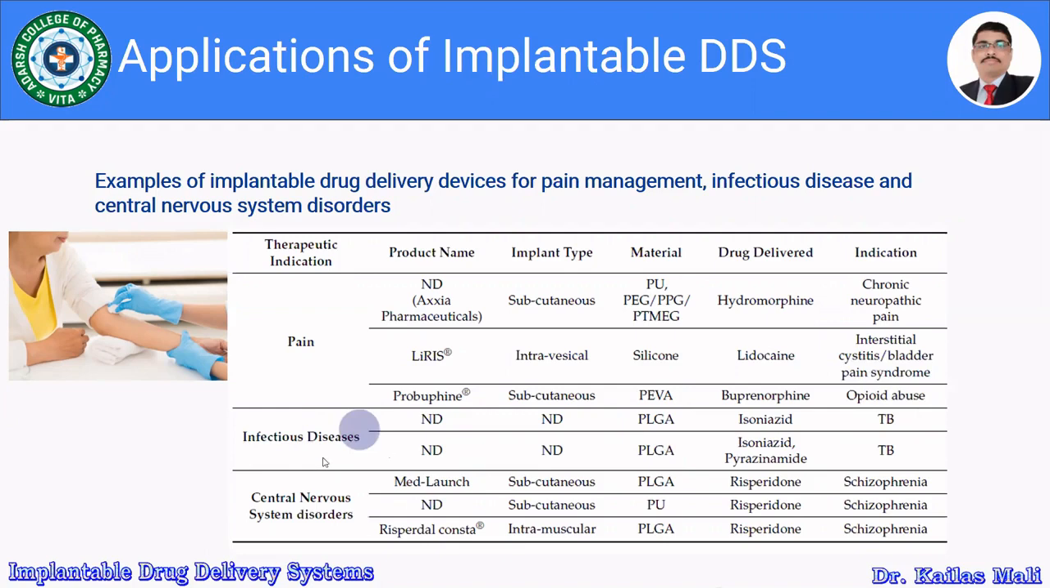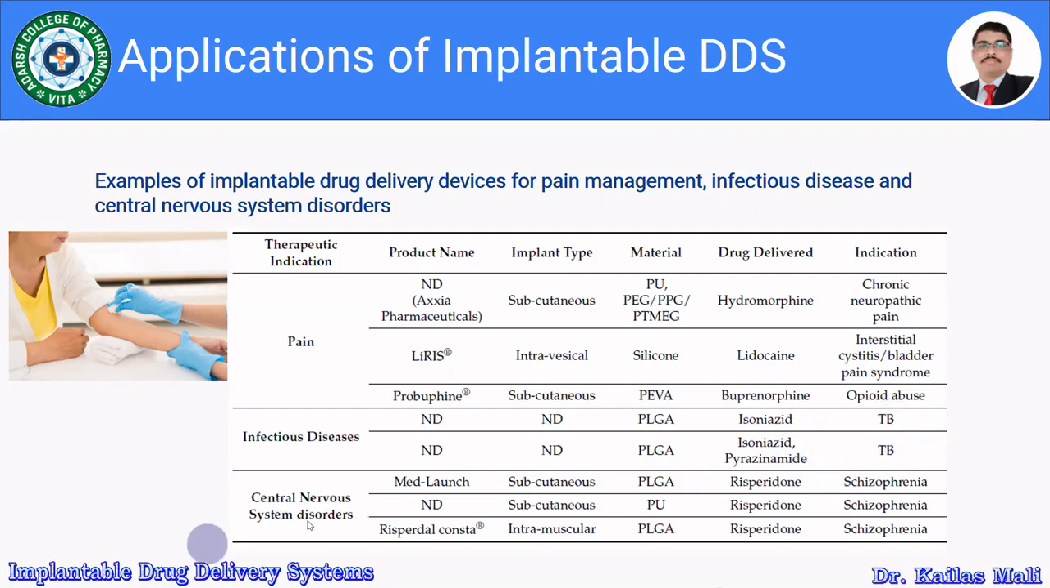Then in the case of infectious diseases, the product name is not yet disclosed. The implant type is also not disclosed, but it is prepared using the polymer PLGA, and it contains drugs like isoniazid and pyrazinamide, which are used for the treatment of tuberculosis.